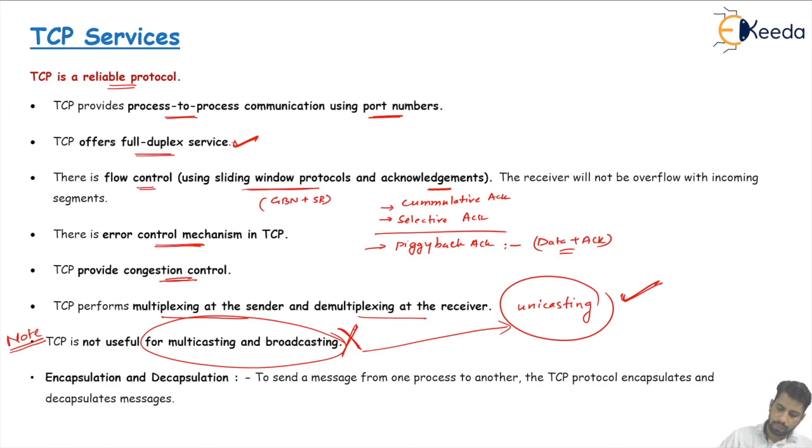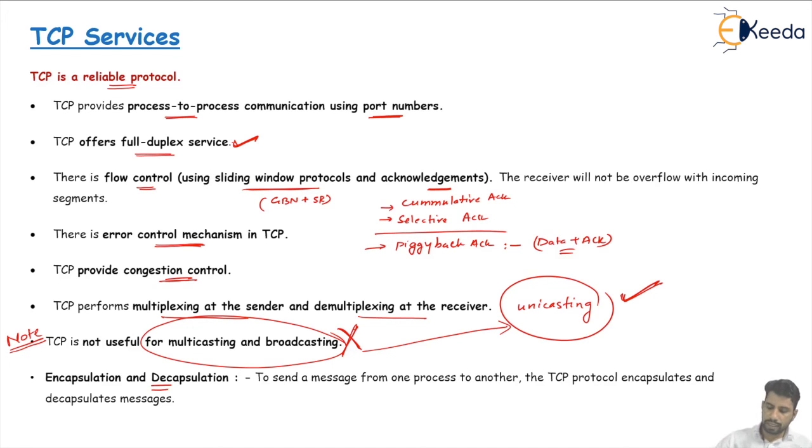And encapsulation and decapsulation is also done here. A TCP segment at the transport layer encapsulates data from the application layer, and that TCP segment goes to the network layer, where it is encapsulated into the IP protocol packet or datagram, and then goes to the data link layer, is encapsulated into the frame, and then is sent to the receiver.